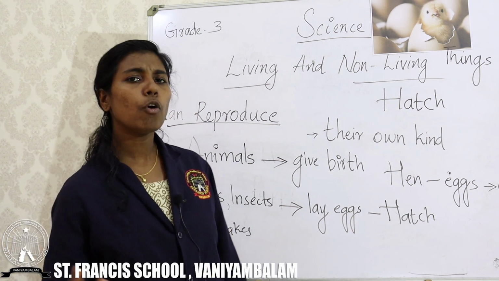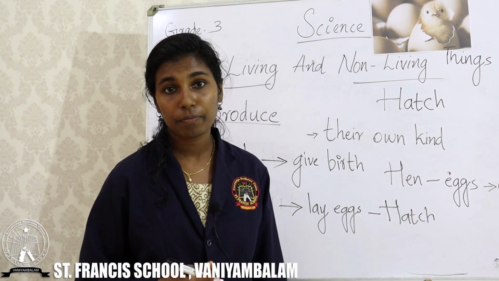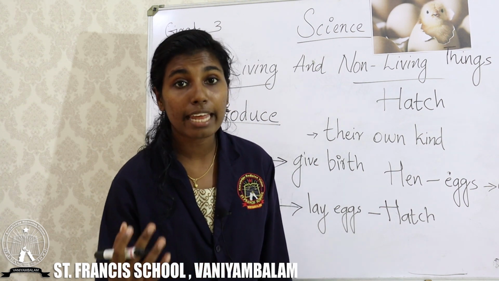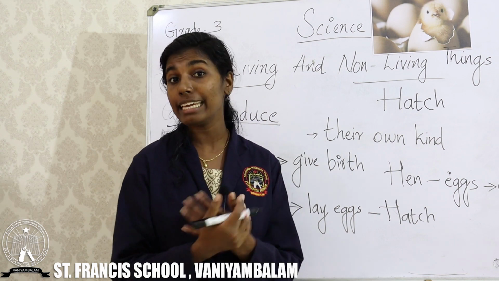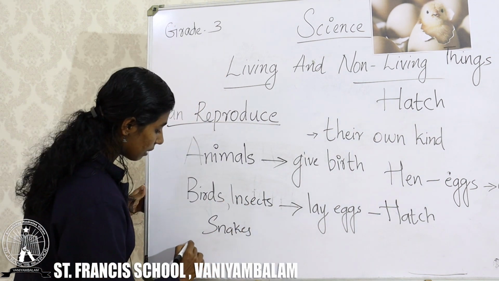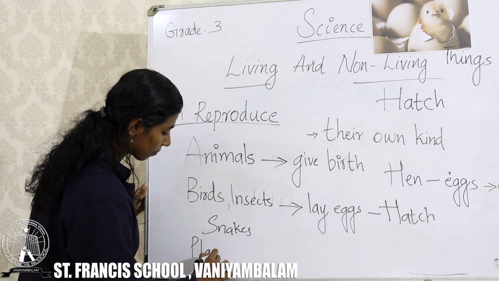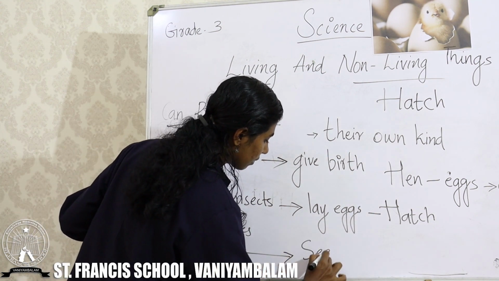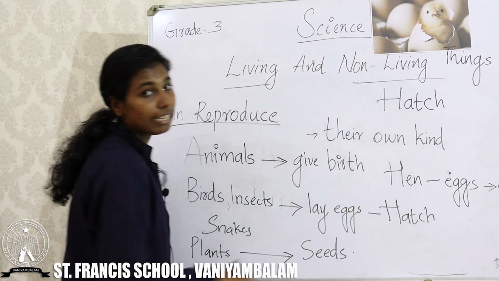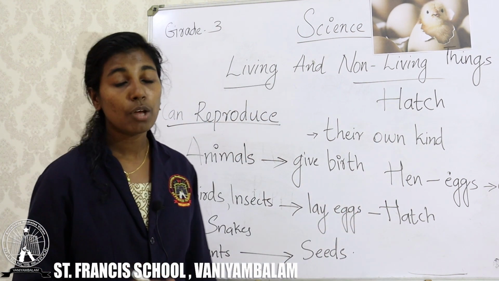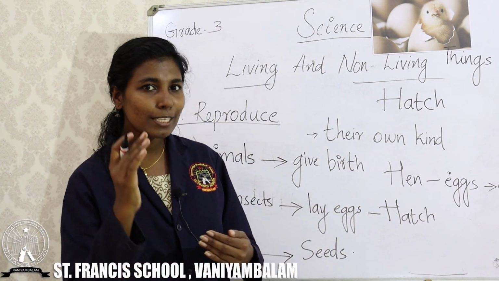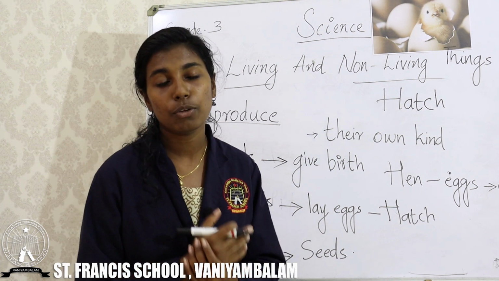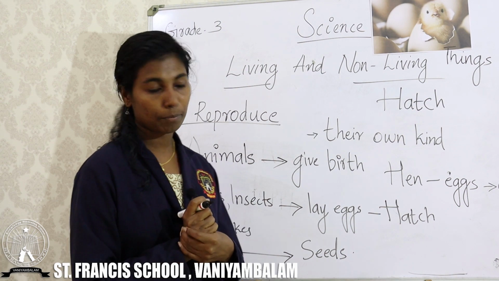Then what about plants? How do plants reproduce? Plants reproduce by seeds. From the seeds, a small seedling will come out, and after some days, a plant will come out from the seed.